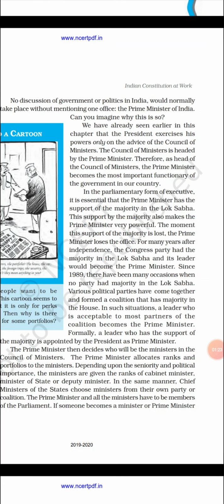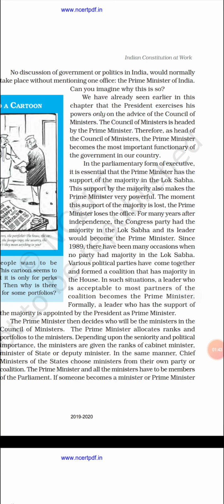Now, in order to be a prime minister, one should have the support of the majority of the Lok Sabha. The prime minister is also called the leader of the Lok Sabha. If there is support by the majority, then the position of the prime minister becomes very powerful. The moment this support is lost, the prime minister loses the office.